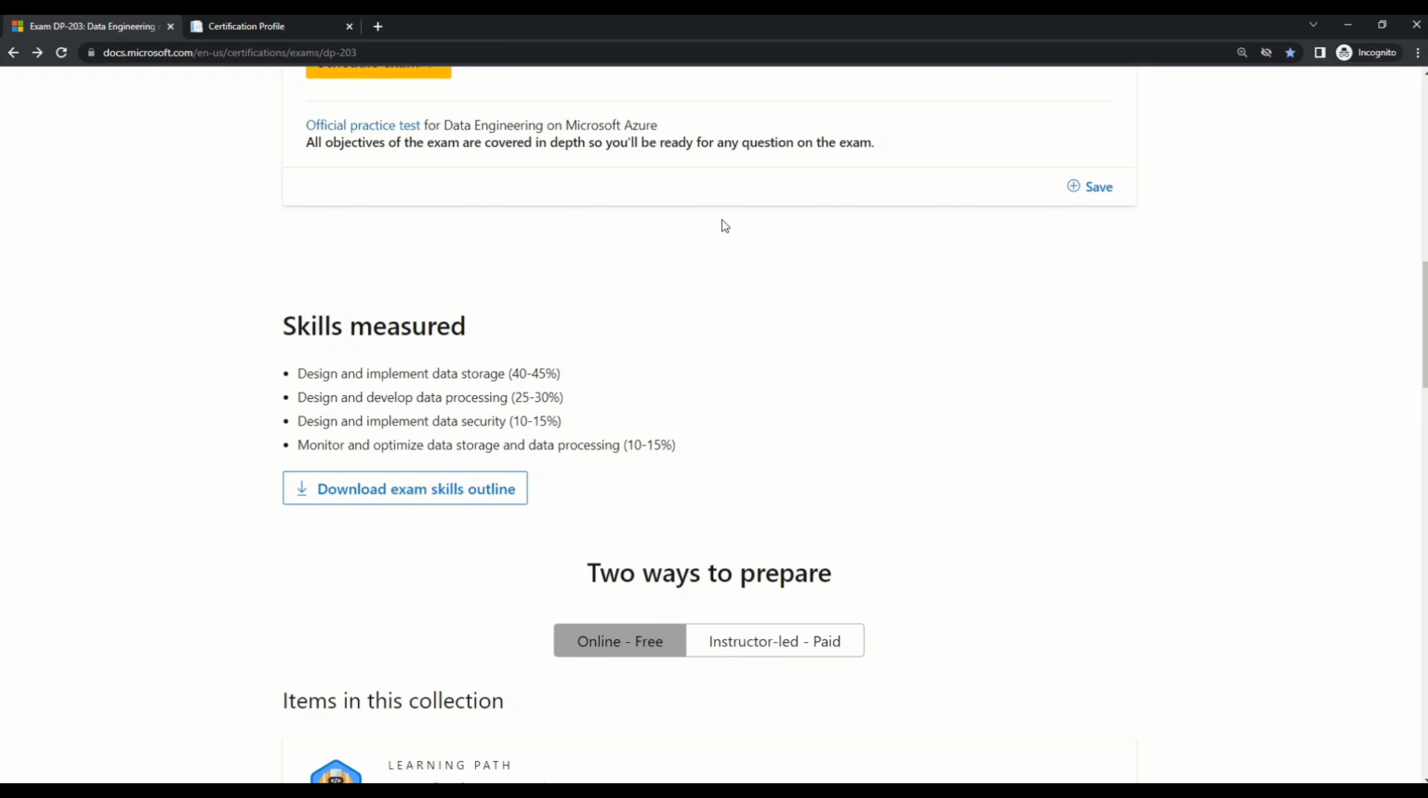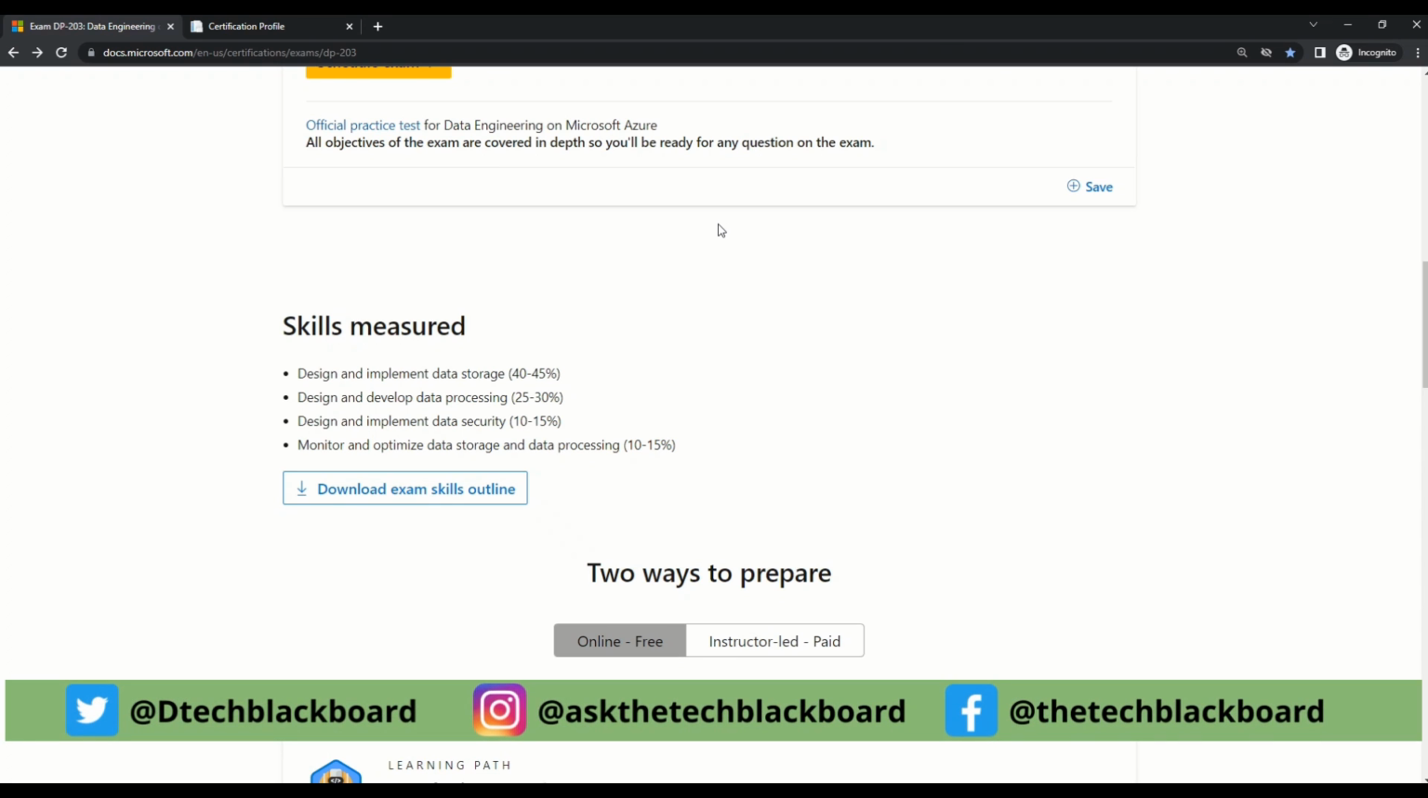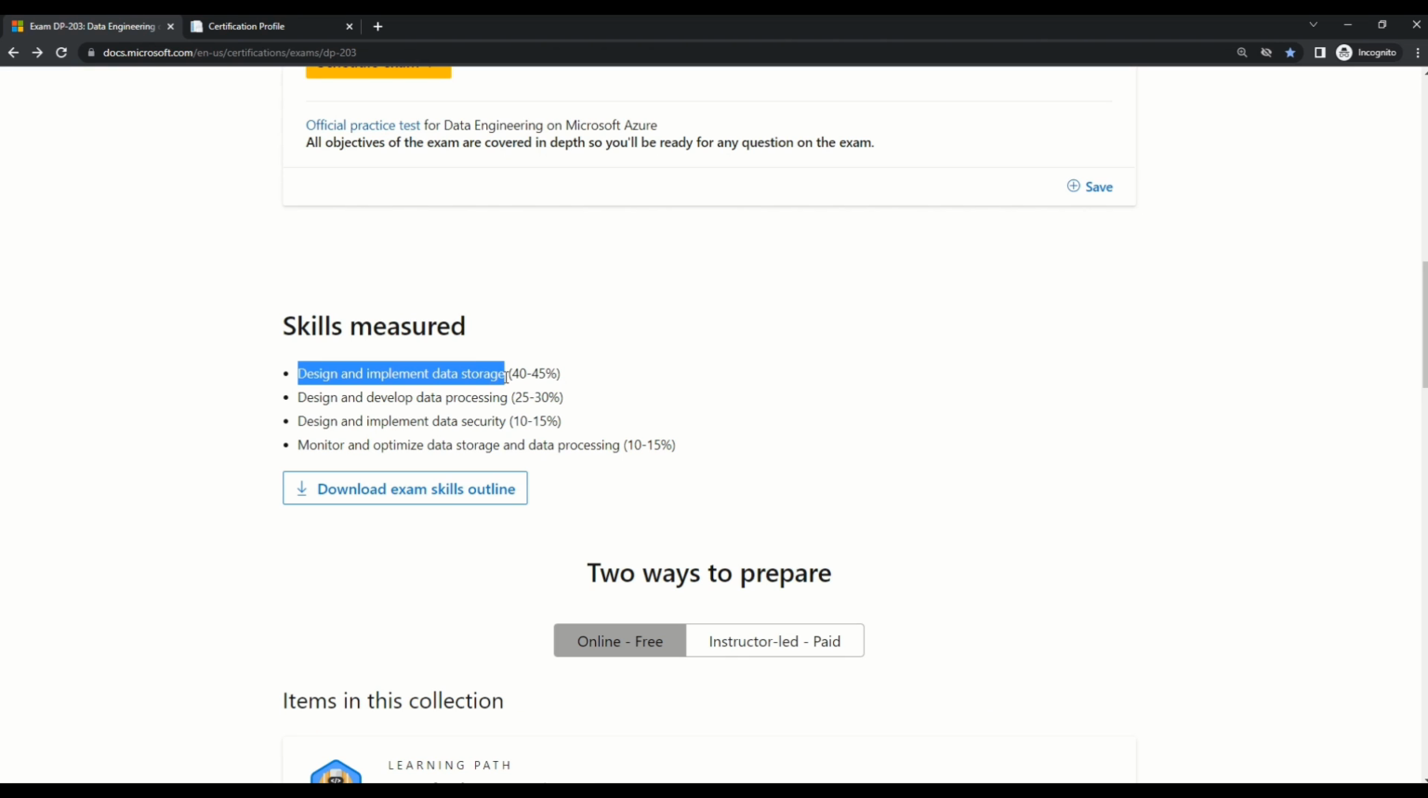To understand the skills measured, I have directly come to the Microsoft site. Here in this documentation, you can see there is a section called skills measured, and there are four major sections. First one is design and implement data storage. The second one is design and develop data processing. Then we have design and implement data security. And then the fourth one is monitor and optimize data storage and data processing.